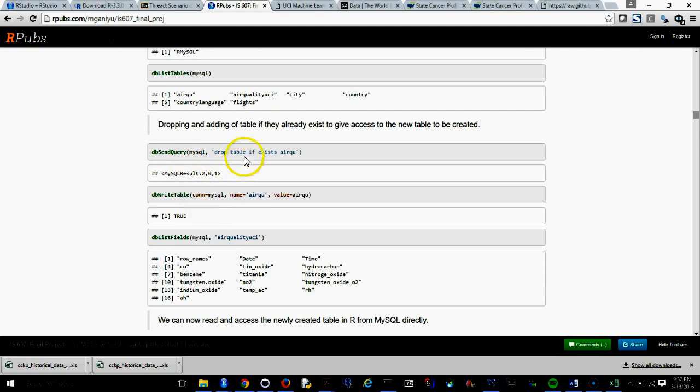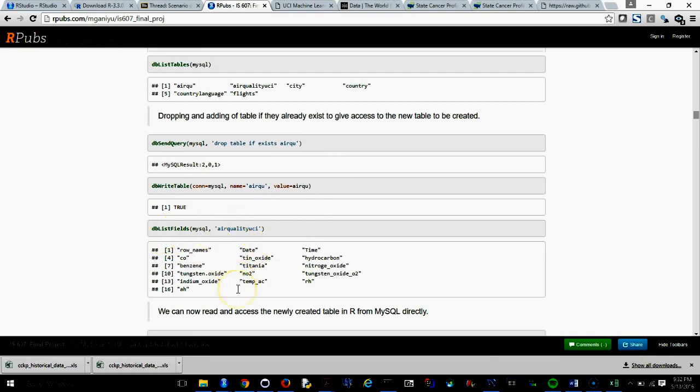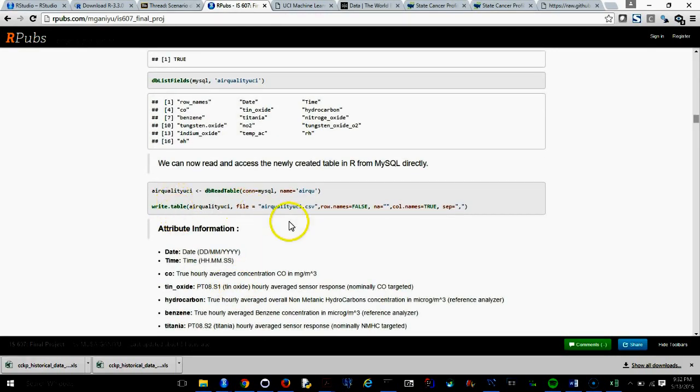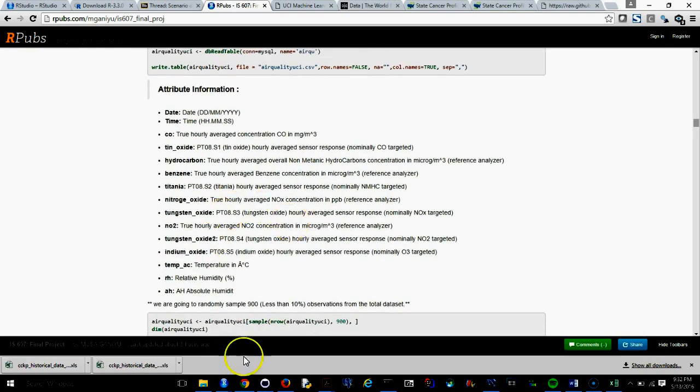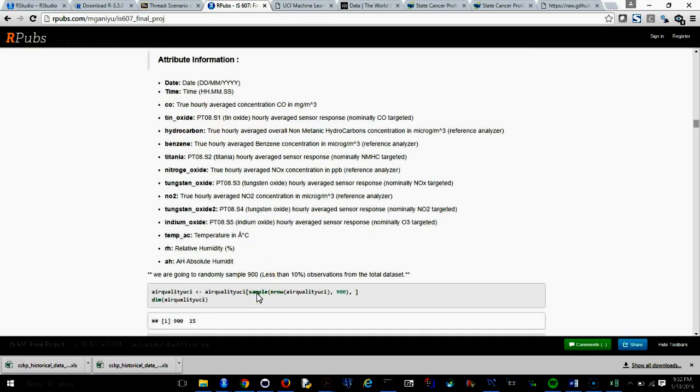Here I try to drop any table that already exists, if it exists, to replace it. I write here that the new one will be named this, and then list everything it contains. Here I write another table for future use. These are the attributes, the attribute information, if you want to know what CO is all about. So this is all it is.